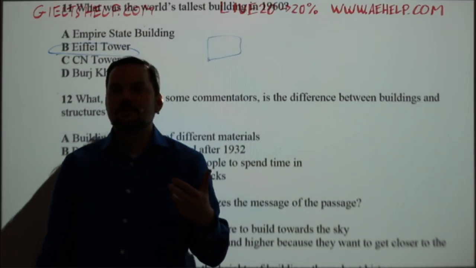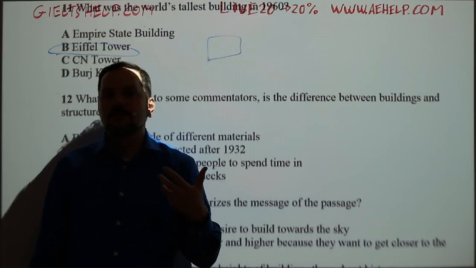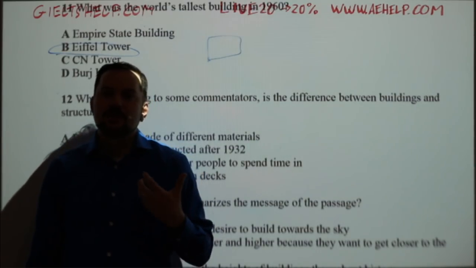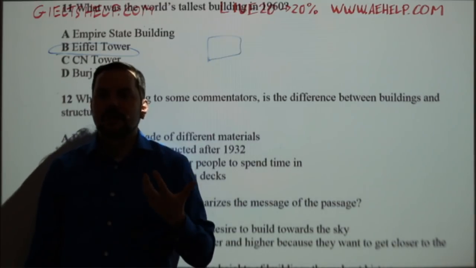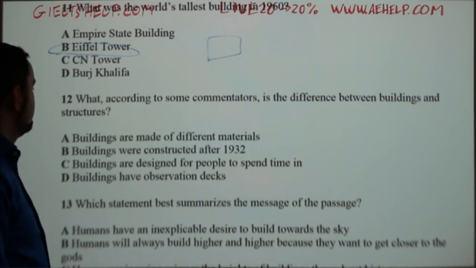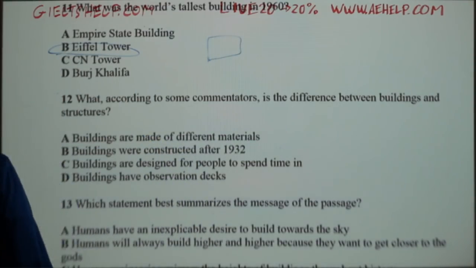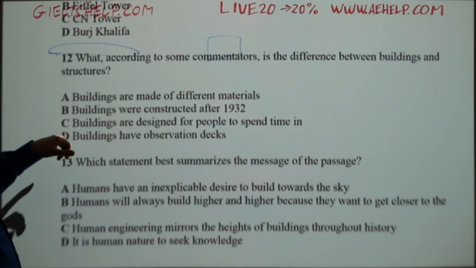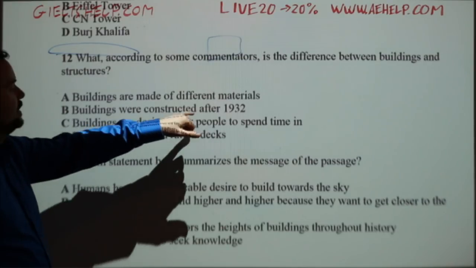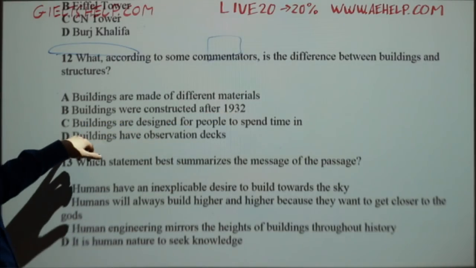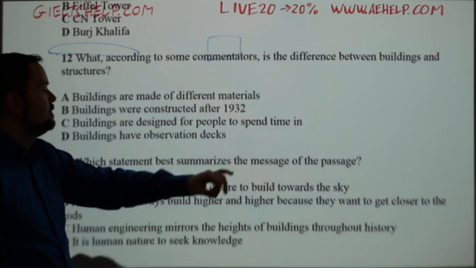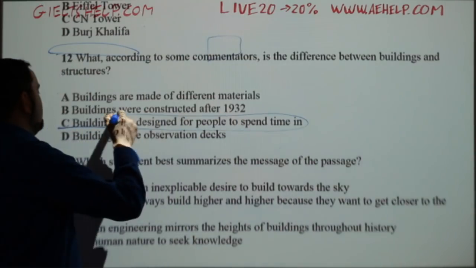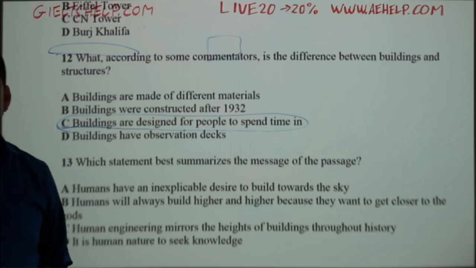So a building needs to be occupied or needs to be worked in, right? A structure can be just something void of human life, right? So let's see if something matches. Buildings are made of different materials, probably not. Buildings were constructed after 1932, probably not. Buildings are designed for people to spend time in. That's probably the right one there, C.